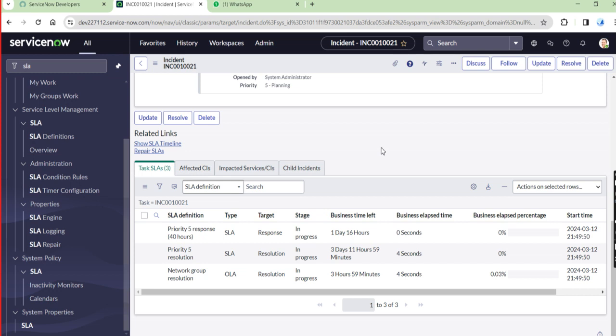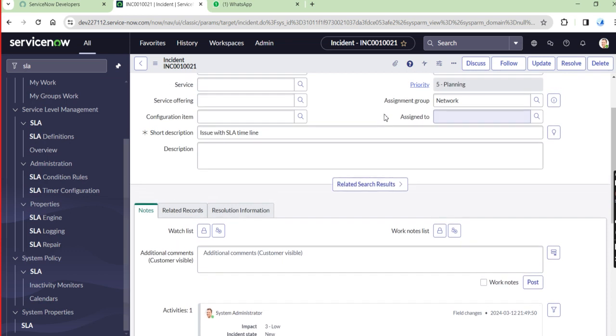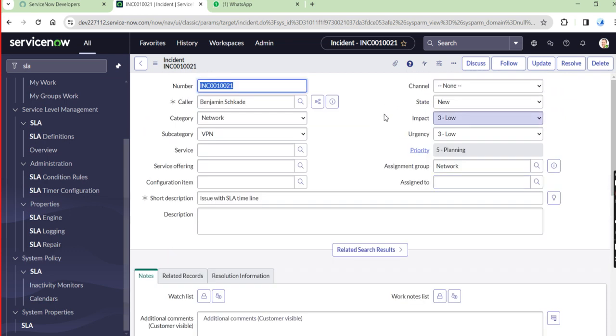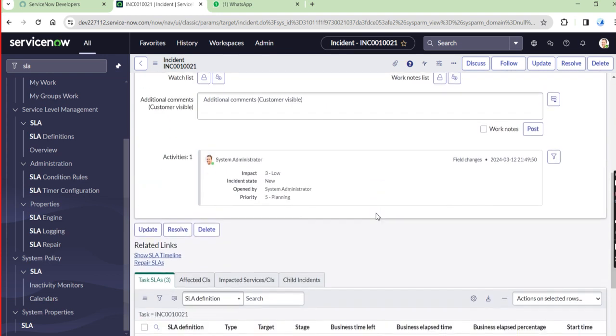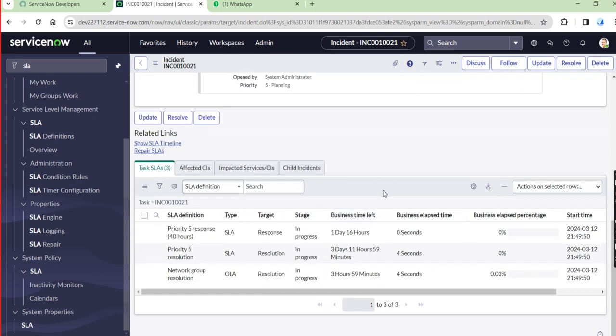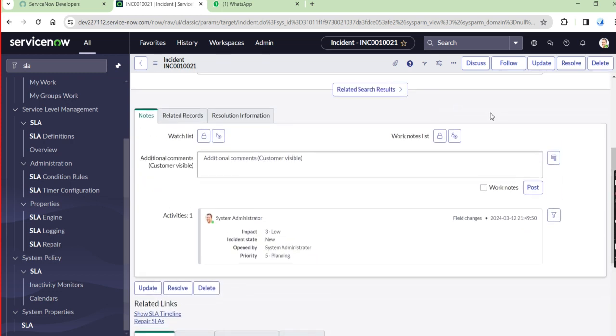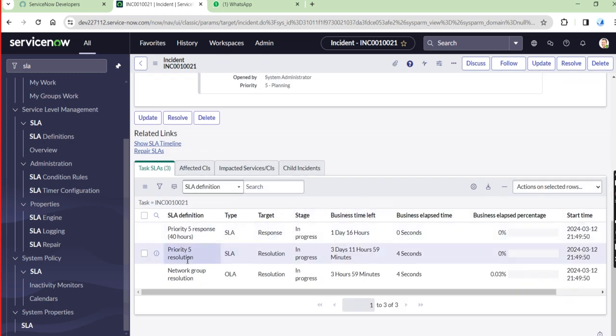So its conditions add the assignment group also: active is true and priority is 5, and additionally the assignment group is network. When we add those three things, our recently created SLA arrives here. If we had not created this one, another one would arrive here, with only a 3 days time limit. But this is our created SLA.